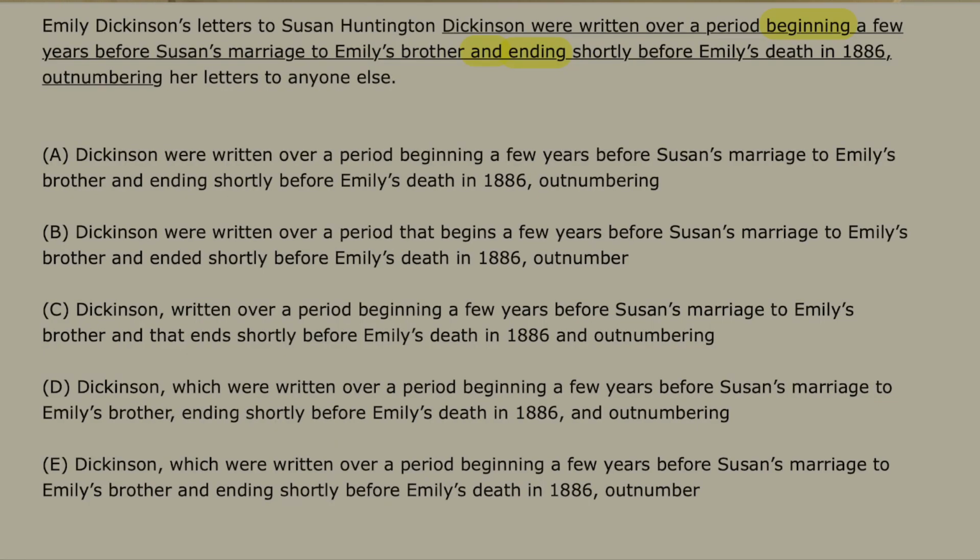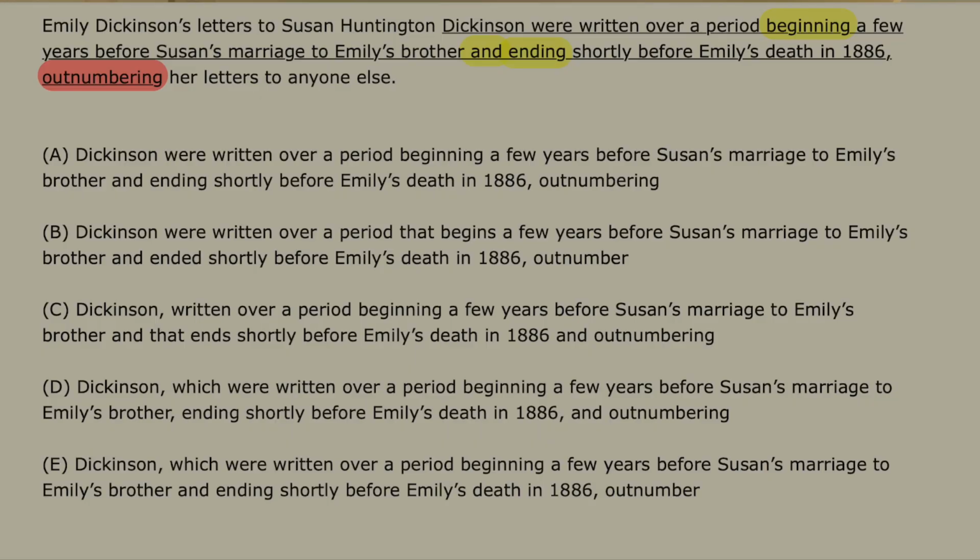So we'll see that someone wrote a letter to someone over a period beginning a few years before Susan's marriage to Emily's brother and ending. So beginning and ending, the parallel, no error there. Ending shortly before Emily's death in 1886, then outnumbering her letters to anyone else. So the meaning I gather here is that someone wrote a letter to someone, the period is specified, and Emily Dickinson's letters to this person outnumbered her letters to anyone else.